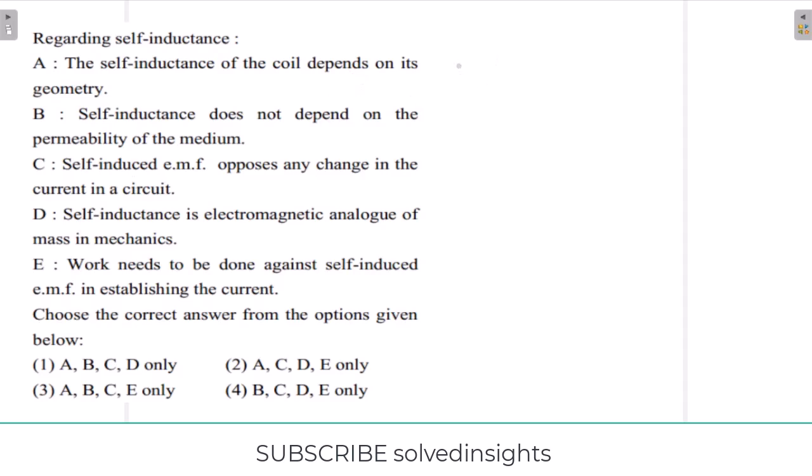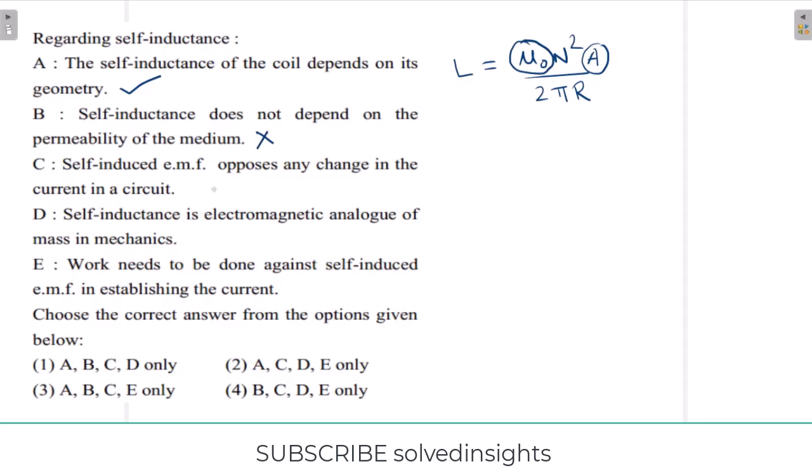Now we know that the self-inductance of a coil L is equal to mu 0 n square A divided by 2 pi r. So here obviously it depends on the area and radius, so it depends on the geometry. So option A is right. Now B says self-inductance does not depend on the permeability of the medium, but in this expression we can see that it depends on permeability. So B is not true.